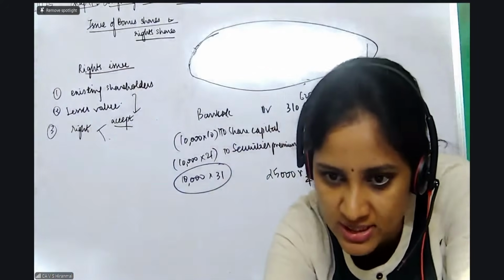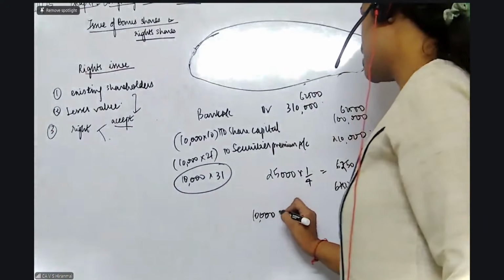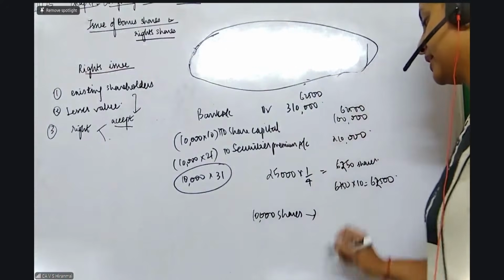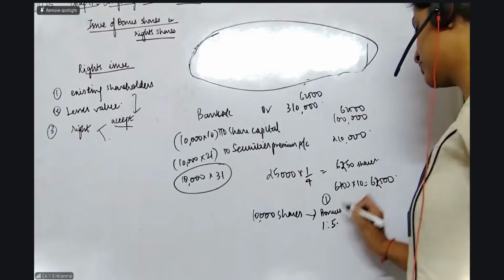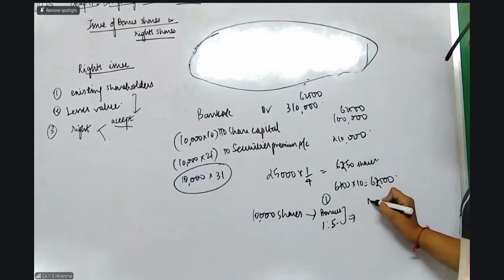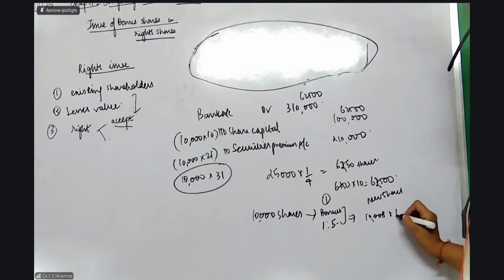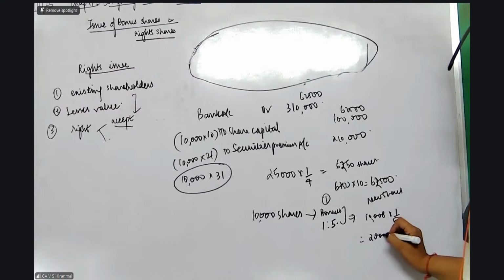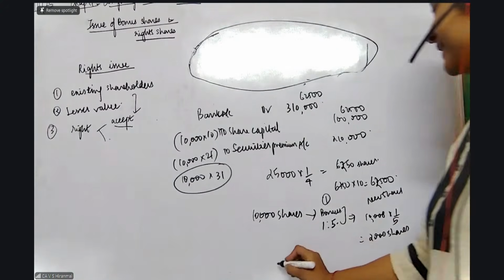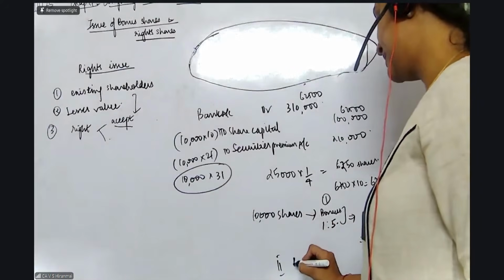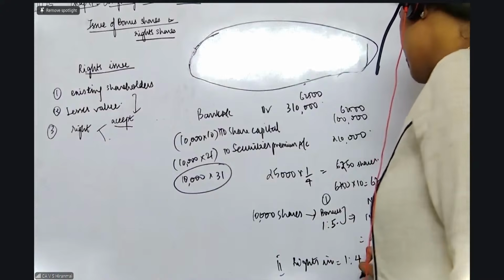Okay, my dear students, but let me tell you, all of you, please see. I have, say, 10,000 shares with me. Now, the first thing is I'm issuing bonus shares in the ratio of 1:5. Now, you tell me how many bonus shares? 10,000 shares into 1/5. This gives me 2,000 shares bonus. Correct?